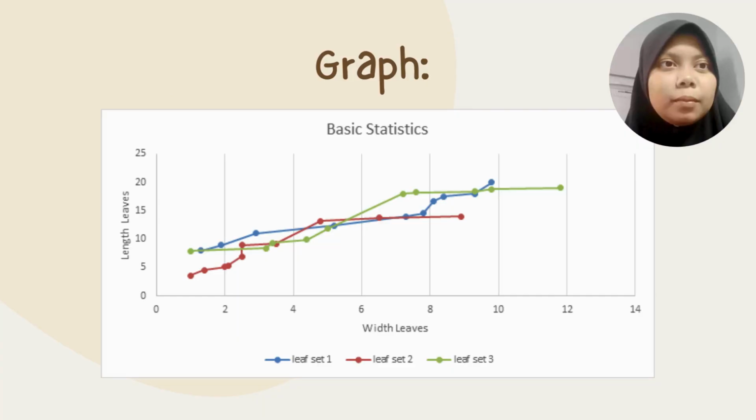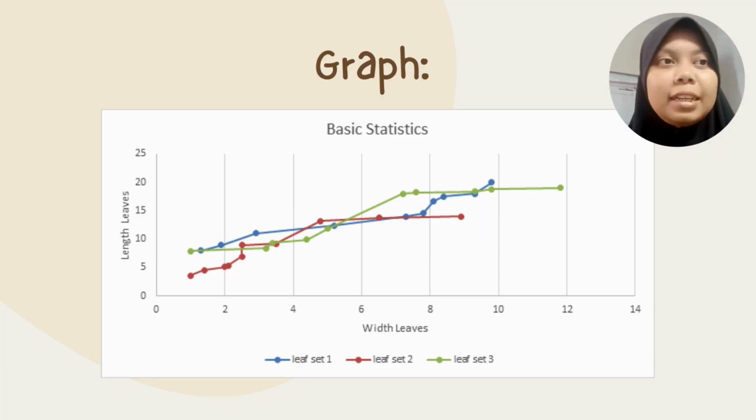Before I pass to the next person, I would like to conclude the results part, where we combine all 3 sets of data into one graph to show the relationship between leaf length and leaf width. From this graph, you can see it reveals a positive correlation, meaning that as the length of the leaf increases, its width tends to increase as well. This pattern suggests that leaf growth is proportional in both dimensions.